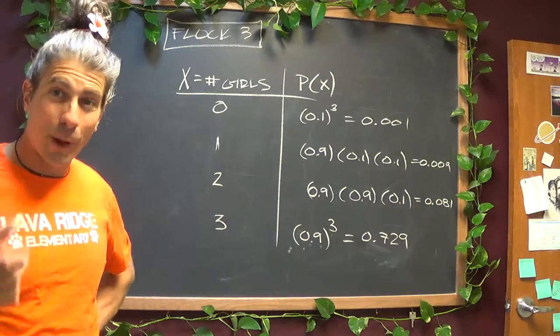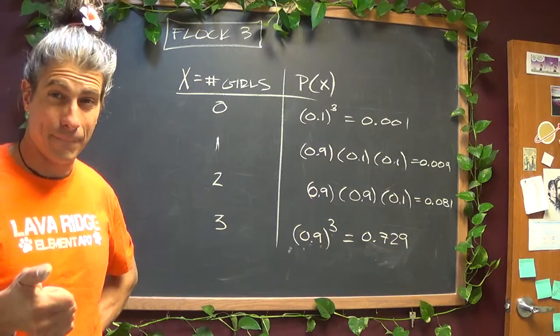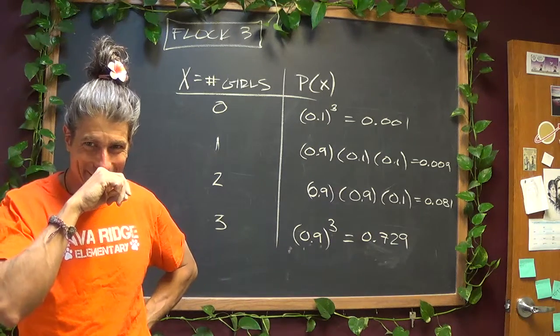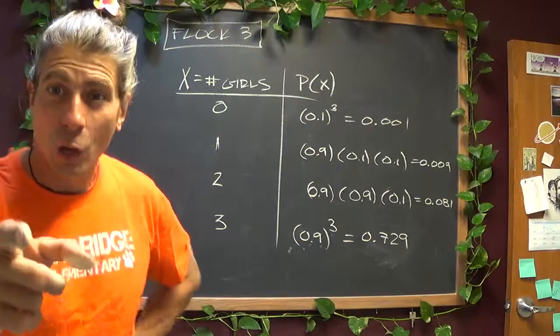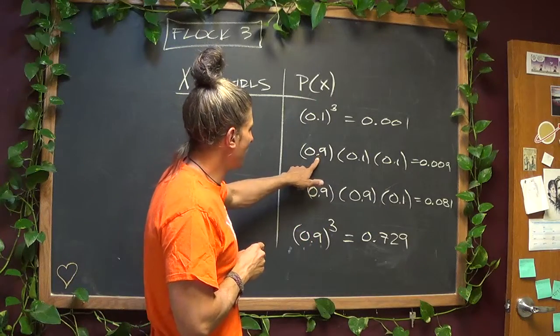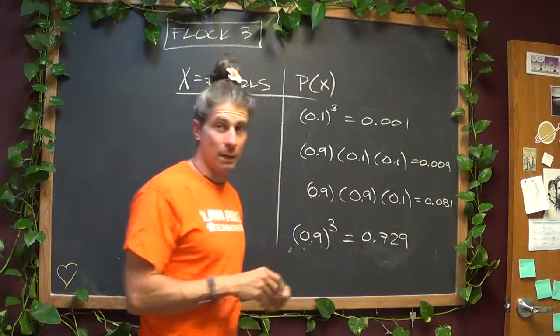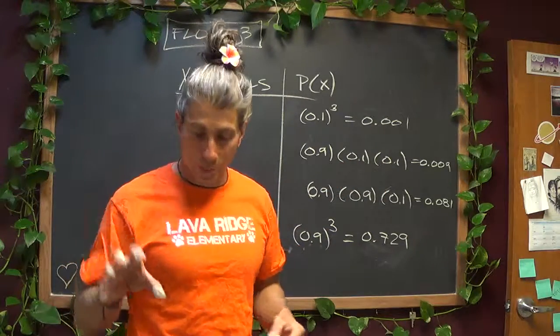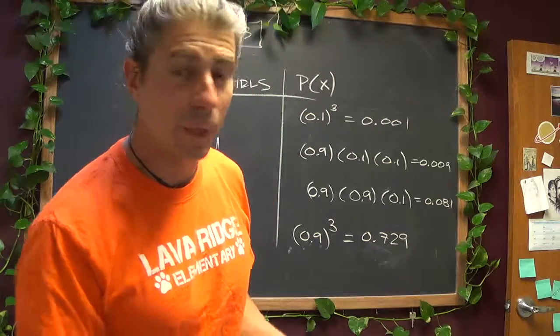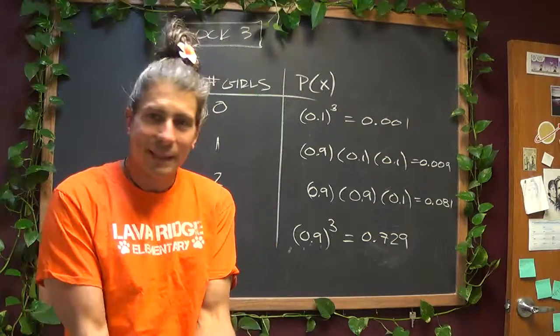Can anybody figure out why? You got it. We oversimplified. When we said 0.9, 0.1, 0.1, that means we made it so when Max went in and grabbed the first bird, that one was a girl. The problem is, that one doesn't have to be a girl.